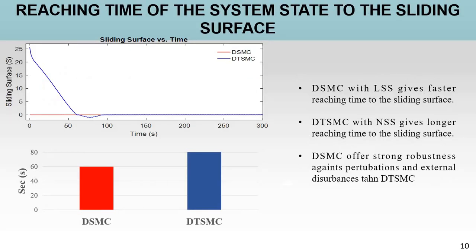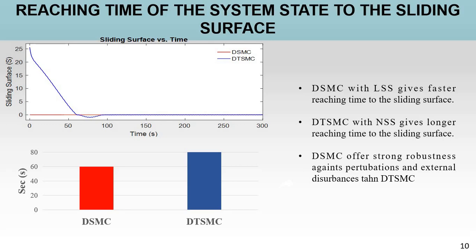In this slide, the reaching time of the system state to the sliding surface is presented. As I mentioned earlier, only the sliding mode control family uses a sliding surface. For this reason, only discrete sliding mode and discrete terminal sliding mode are presented in this slide.